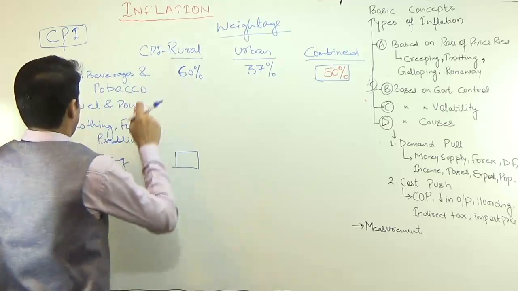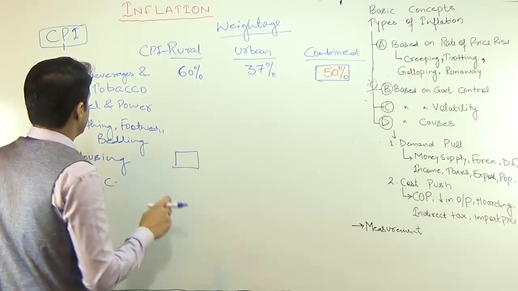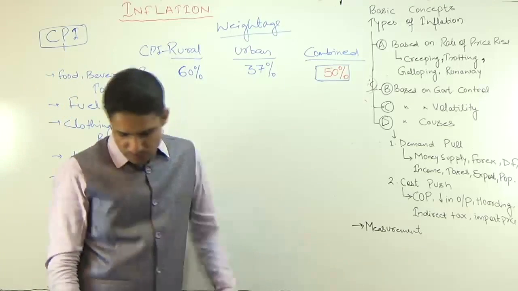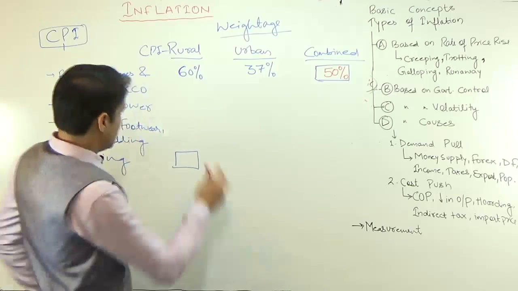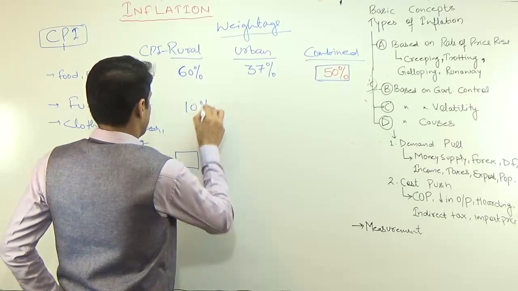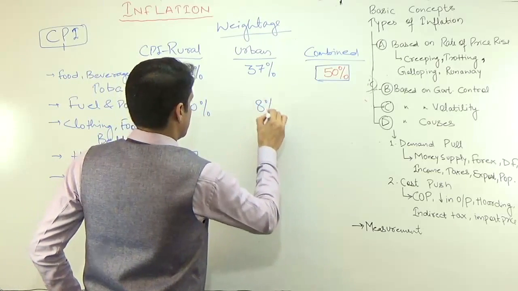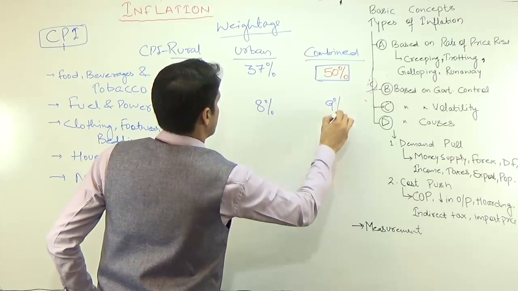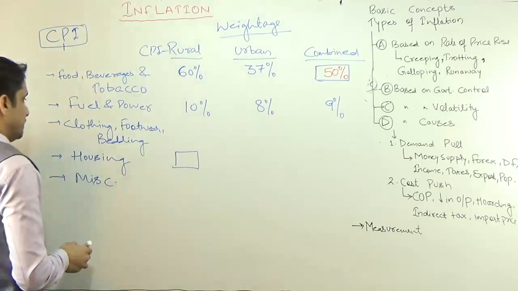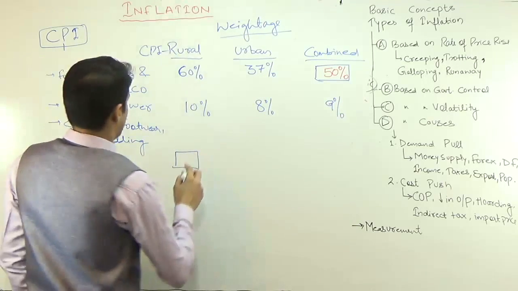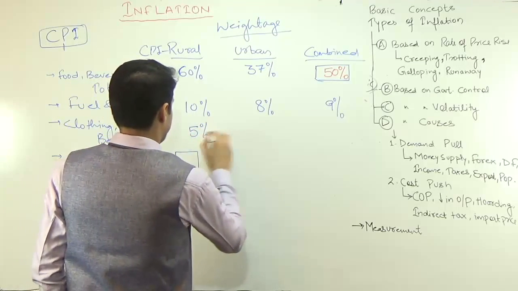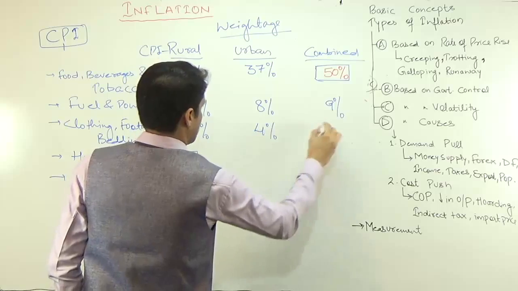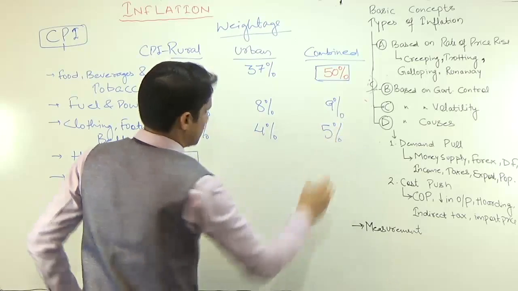Then in case of fuel and power, the percentage is 10%, 8%, and 9%. In case of clothing, footwear and bedding, the percentage is 5%, then 4%, and finally 5%.